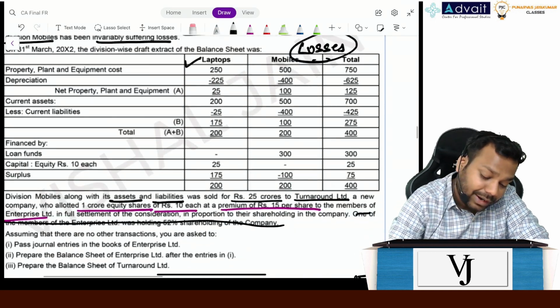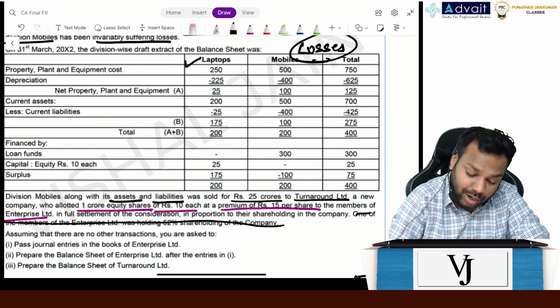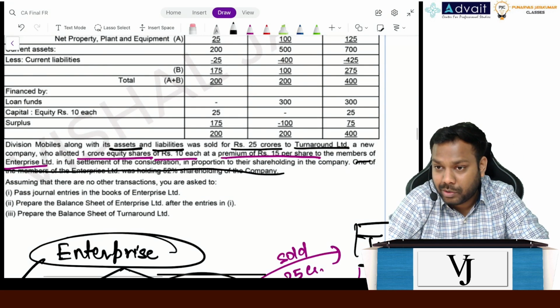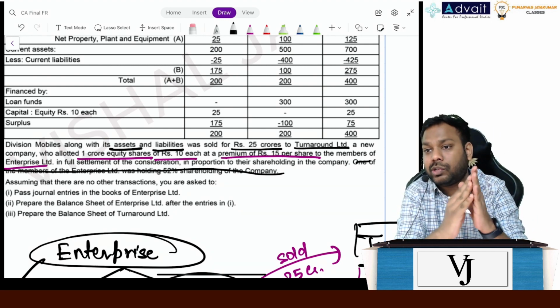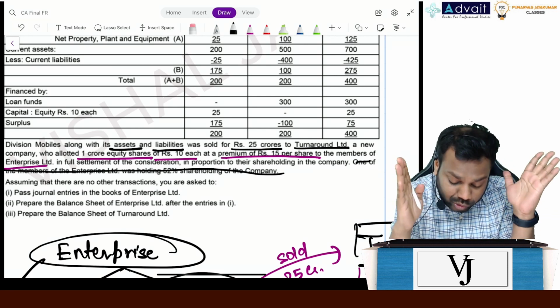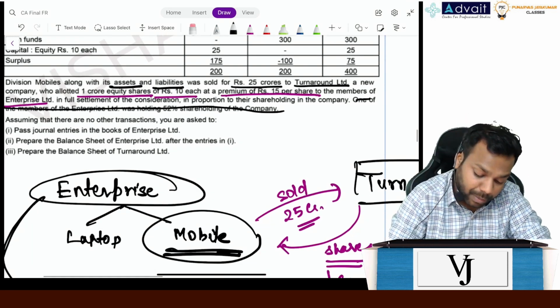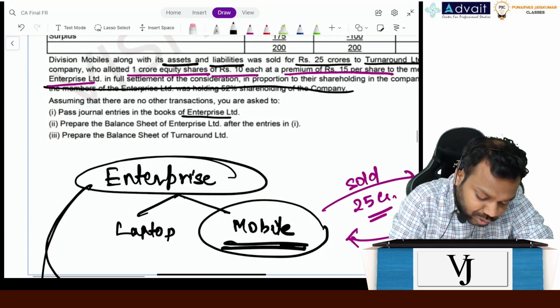The student had this question in their mind and thought this is not a question of common control, but with this line it became a question of common control, right? So just with the inclusion of one line, the whole substance of the question changes. So you have to be very diligent when reading the question. Read the question properly. Now, the first question is, pass journal entry in the books of Enterprise Limited.